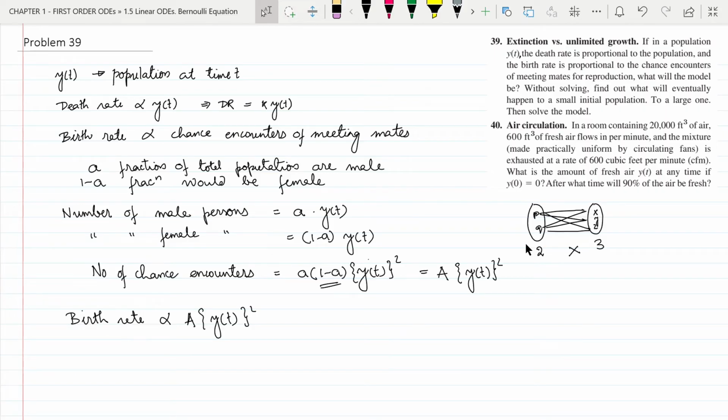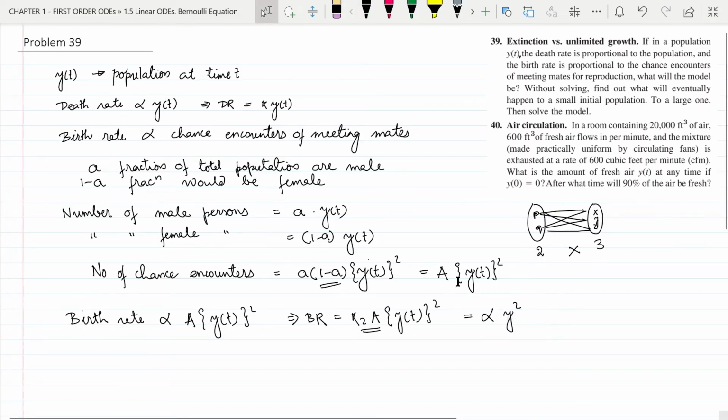We can introduce a constant of proportionality and we can write birth rate equal to, let us say, k2 A y of t square. Now let us take this k2 A as alpha. So this is equal to alpha y square. So now we have the expression for birth rate and the expression for death rate.